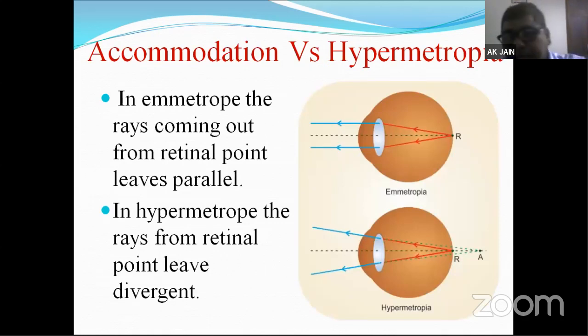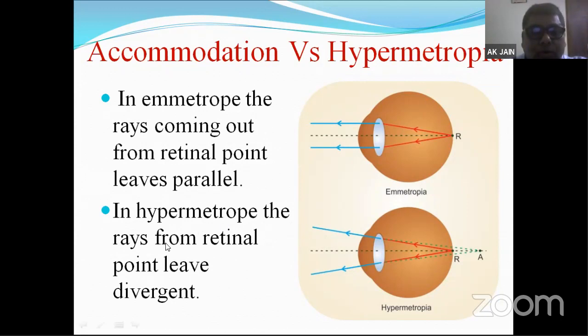Now we should know something about accommodation. As I told you, presbyopia and hypermetropia get confused a lot of times. Presbyopia is because of accommodation. Hypermetropia is because of refractive error. In an emmetrope, the rays coming out from the retinal point leave parallel. As we can see here, if there is a point F, the rays which come out are parallel because the refractive status of the eye is emmetropic.